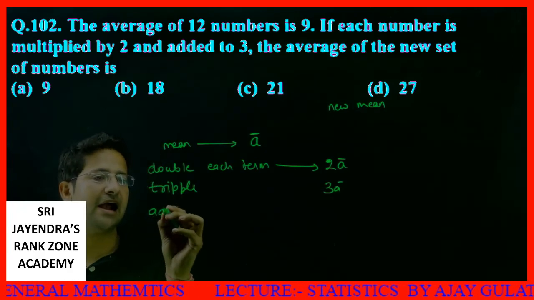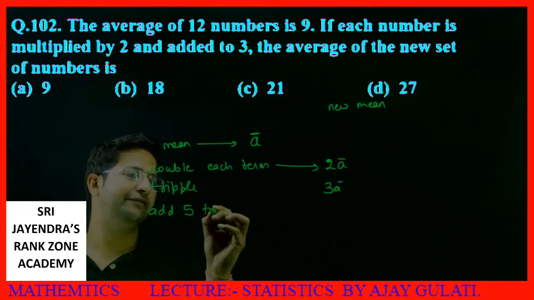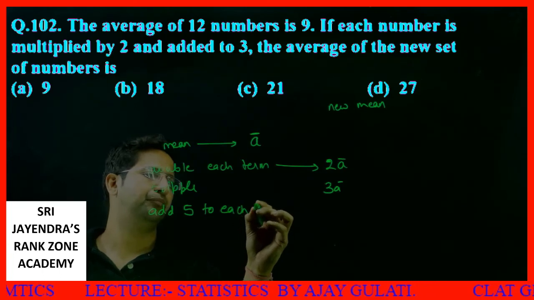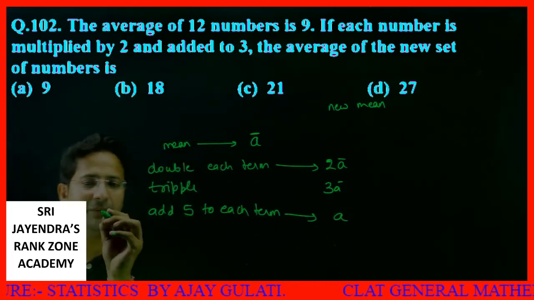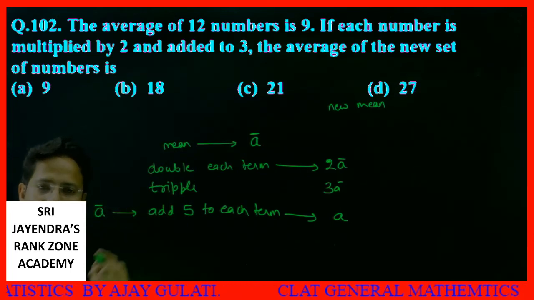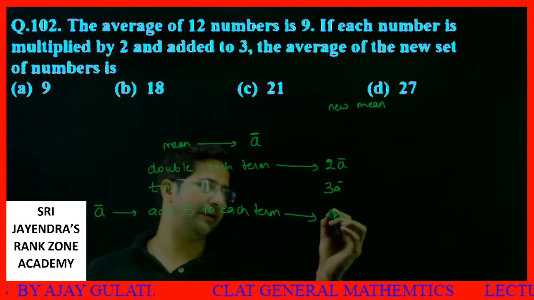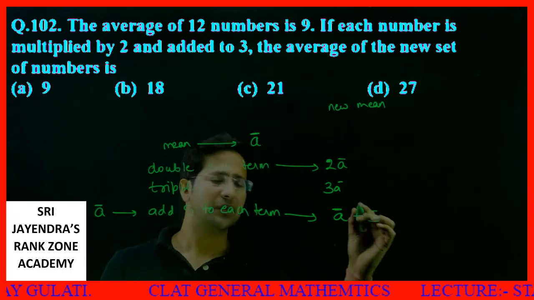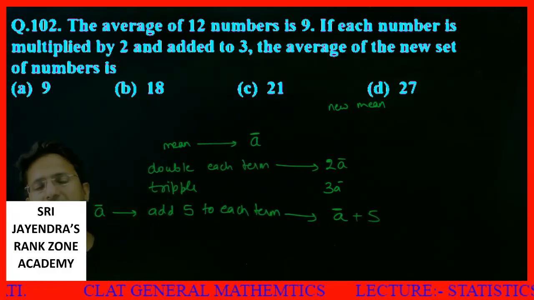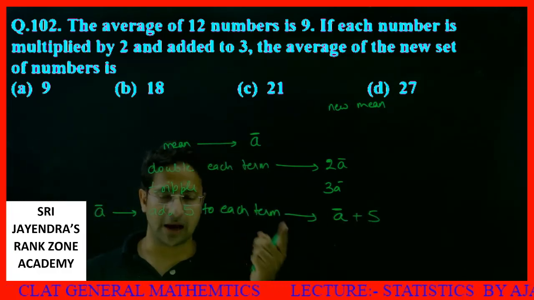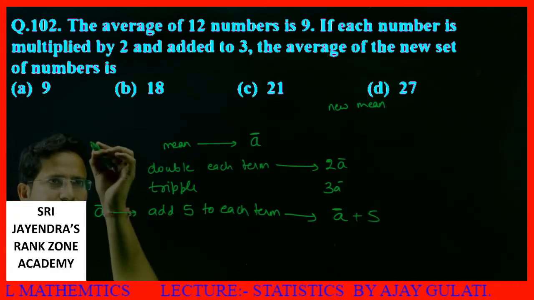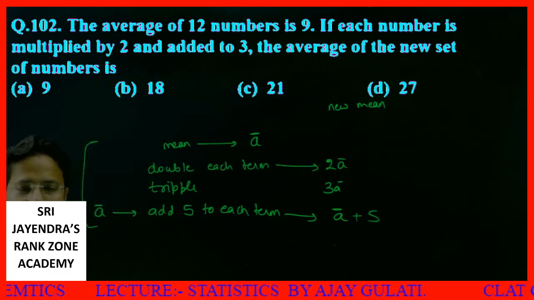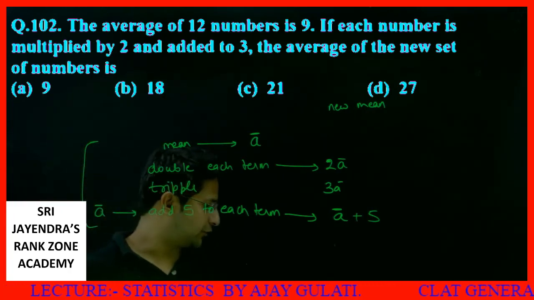If I add 5 to each term, then the new mean, see, initially our mean was A bar. Okay, if I add 5 to each term, the new mean increases by 5. That is, if you increase each value by I, then the mean also increases by I. This thing you need to keep in mind, my dear students. I hope this is clear to all of you.